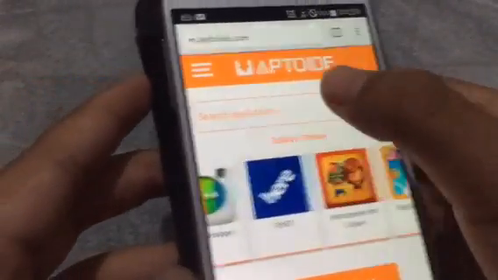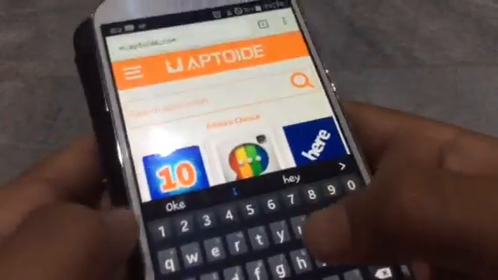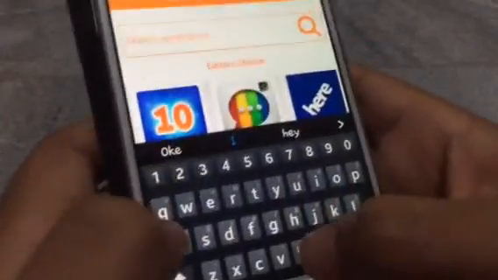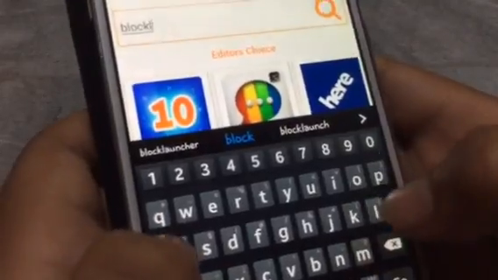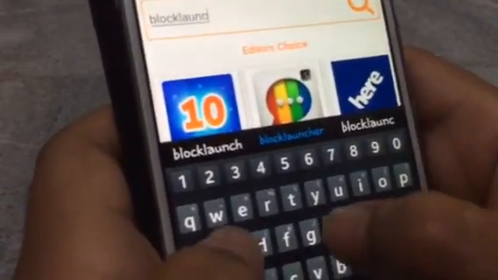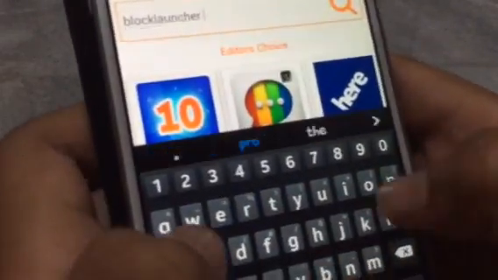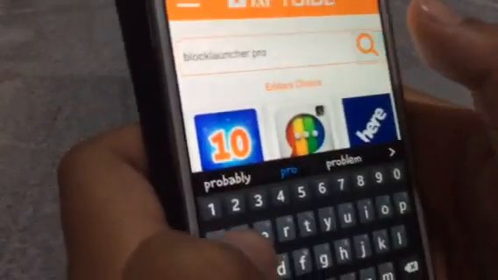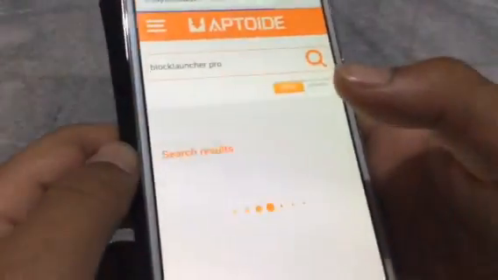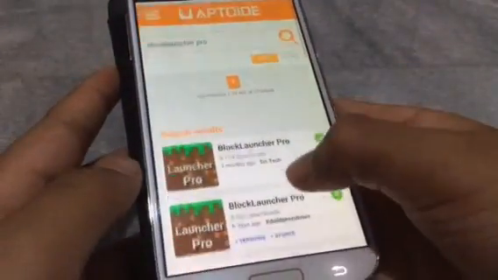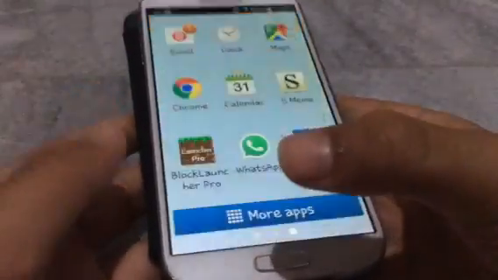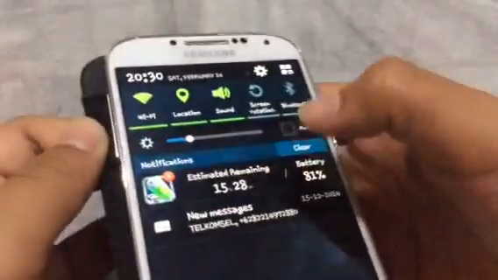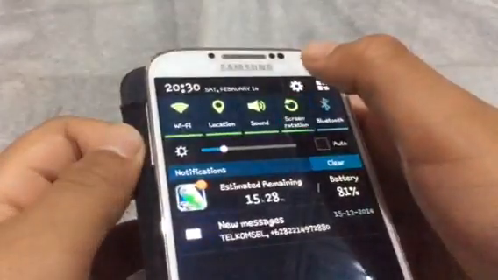What you want to do is press on the search bar and search for BlockLauncher Pro, and press search, and then get the one that's at the top. But before you install anything, you want to go to notification screens.